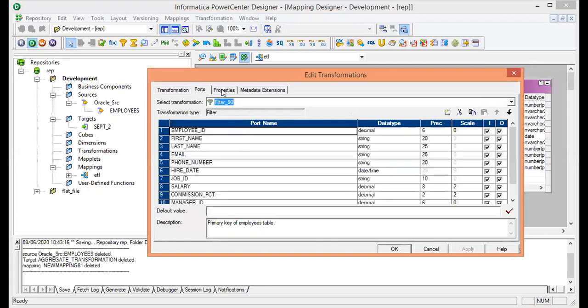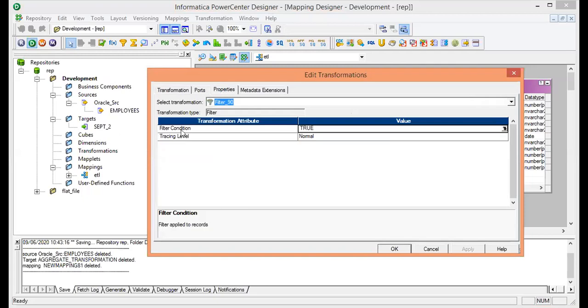Then come to the properties. In the properties you can see it is giving the filter condition as true. True means load all the data. By default it is taking true. It means load all the data. So my requirement is not to load all the data. I want to load only particular data. So I have to make changes on this formula. How to make changes on this formula?